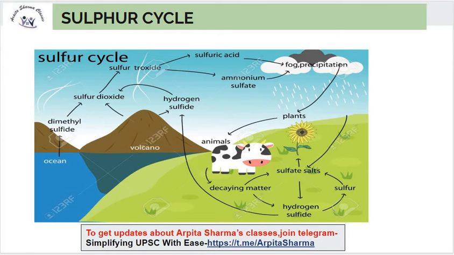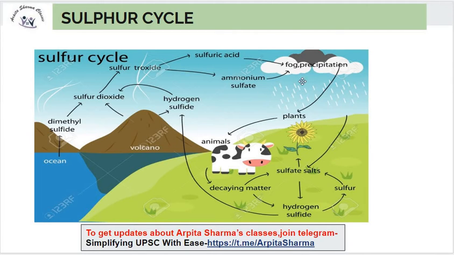Animals consume these plants and get the sulfur in organic form. After the death and decay of these animals, it goes back into the soil. So first sulfate salt, then plants, then animals, decaying matter, again sulfate.